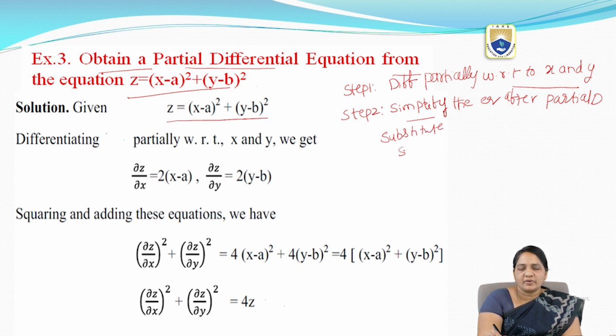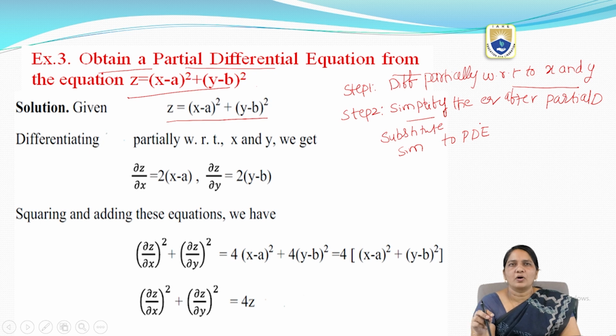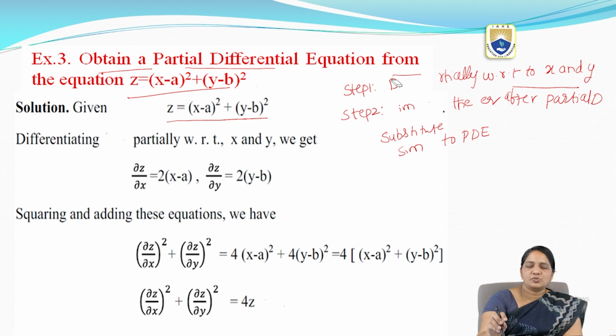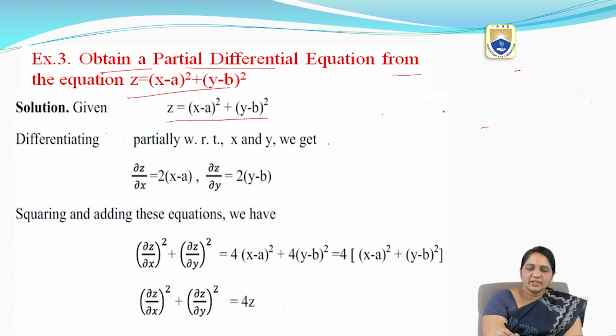And we can simplify the equations to form a PDE. These are the steps we are going to follow to eliminate the arbitrary constants to form a PDE. According to this, the first step is to differentiate partially with respect to x and y. So first equation is z equal to (x minus a) whole square plus (y minus b) whole square.